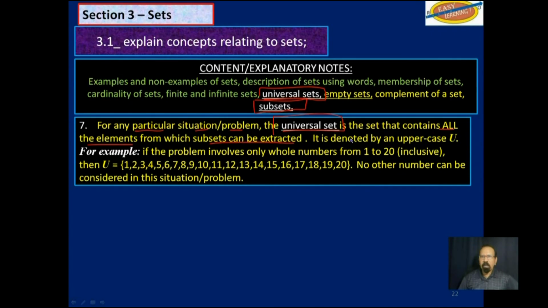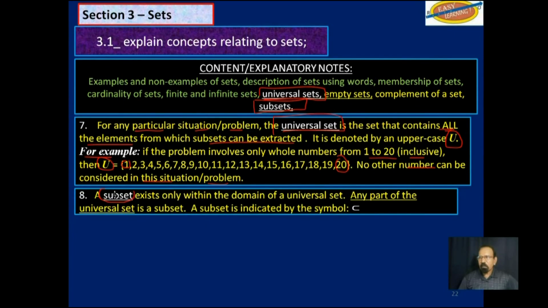It is denoted by the uppercase U. For example, if the problem involves only whole numbers from 1 to 20, inclusive, then the universal set would be 1, 2, 3, 4, 5, right up to 20. No other number can be considered in this situation or in this problem. Whatever question is asked, your answer is restricted to the universal set.